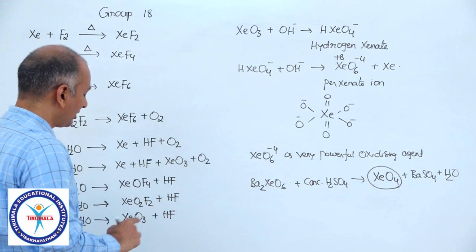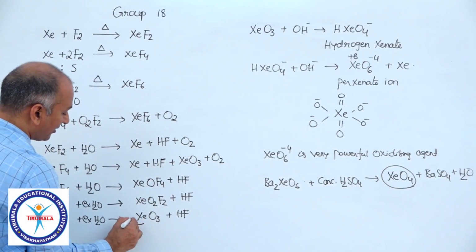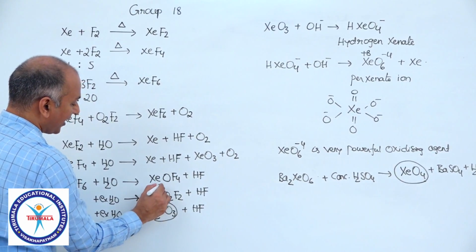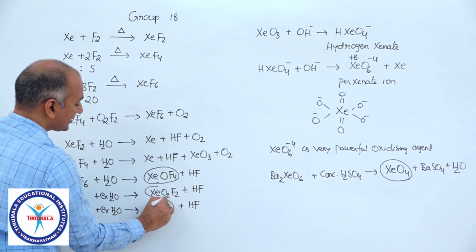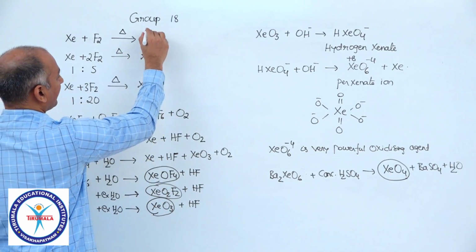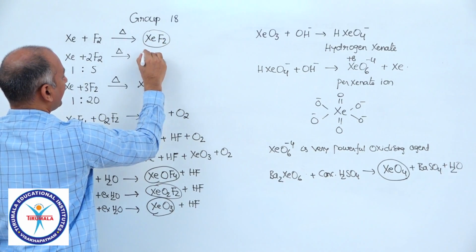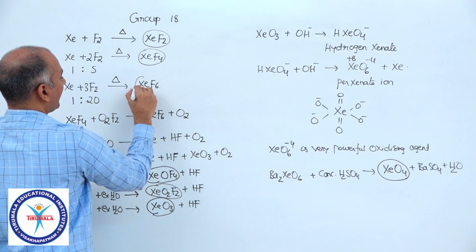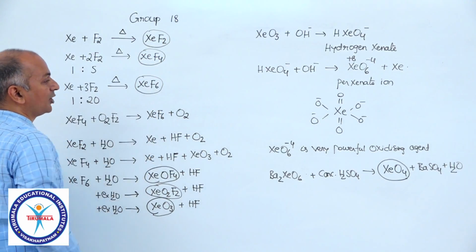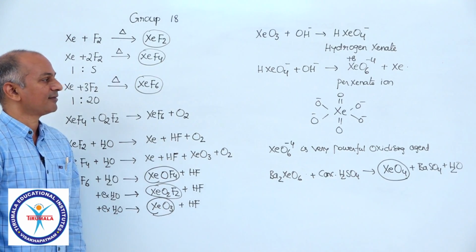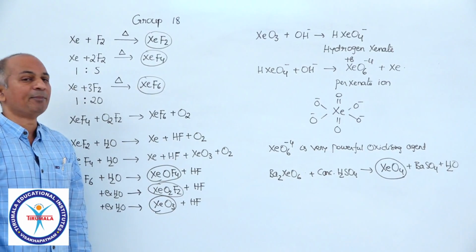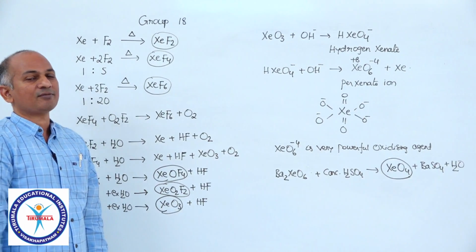So xenon tetroxide, xenon trioxide, and here we got some oxofluorides, and here XeF2 difluoride, tetrafluoride and hexafluoride. Now these are the methods of preparations and some chemical reactions of the compounds of xenon.